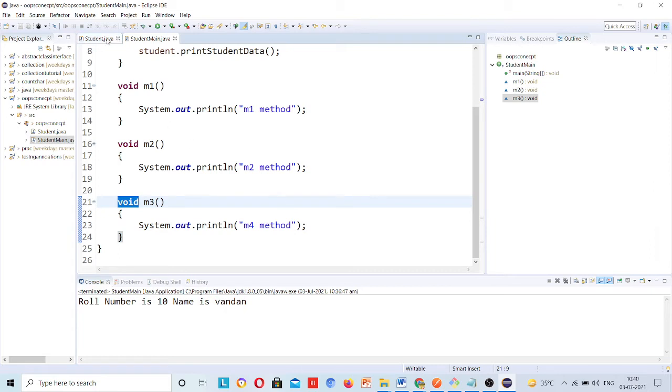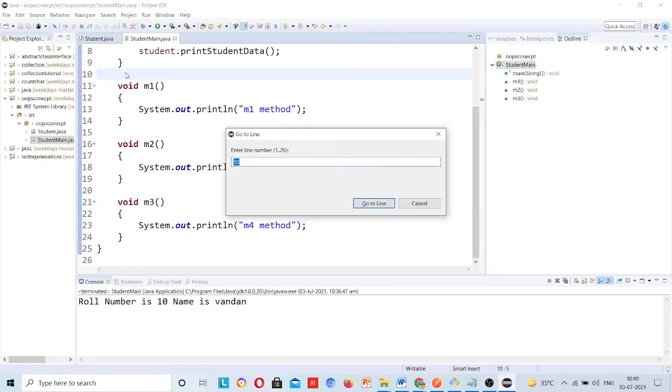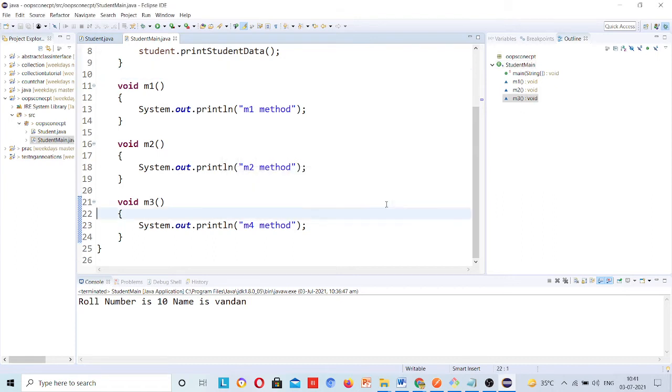The second thing, you can use Control L, and it will ask you which line number you want to jump to. Suppose you give 22 and go to line, it will jump you to line number 22, but will you remember? Because every day code is changing, being modified, line numbers will change. So the better way is that you should have the outline here, and then you can see.